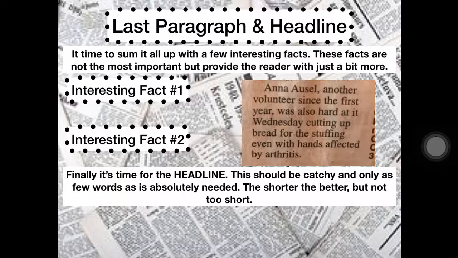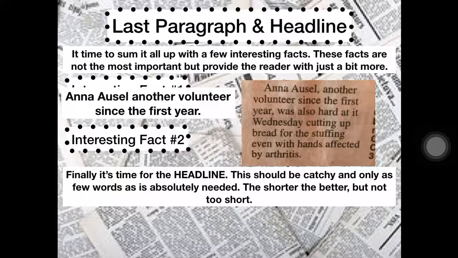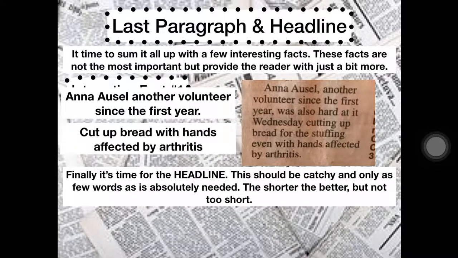So we have some interesting facts here. The first interesting fact is that Anna Ossel is another volunteer since the first year. So there's a couple ladies here who have been doing this all 17 years. That's sort of another interesting fact. The other interesting fact is that she has been cutting up bread with hands affected by arthritis.